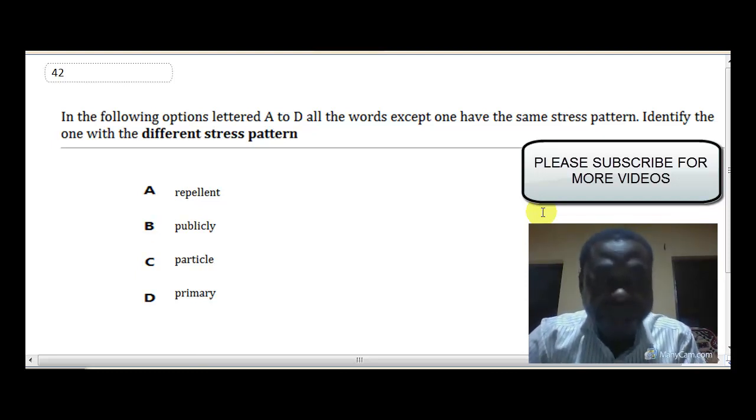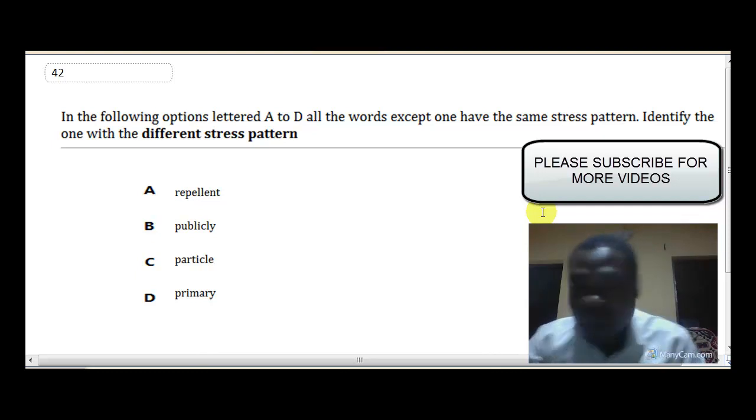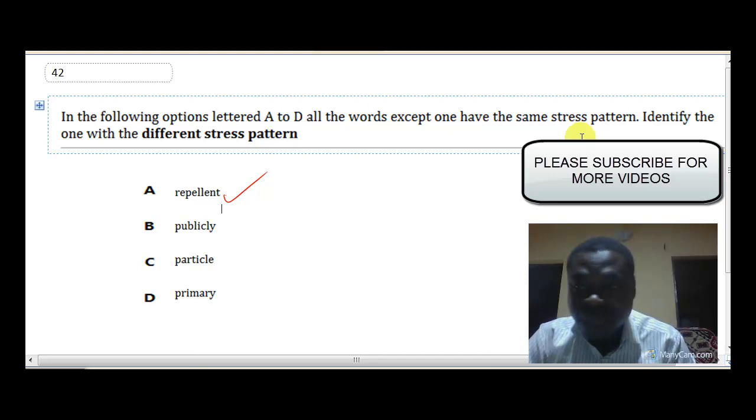Particle. Where does the primary stress fall? On the first syllable, that is pa. And option D, primary. Where does it fall? Pri. Therefore, the only option that has a different stress pattern, that is, where the stress falls on the second syllable while on the others the primary stress falls on the first syllable, is repellent.